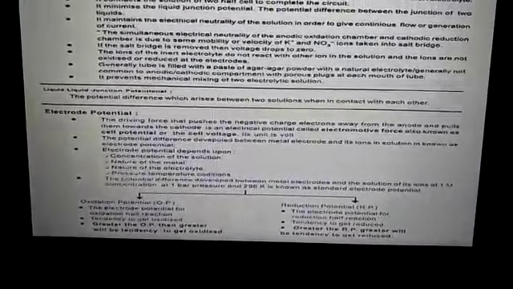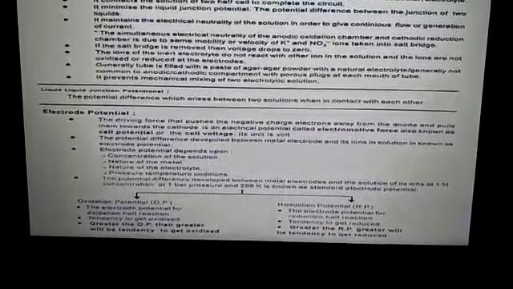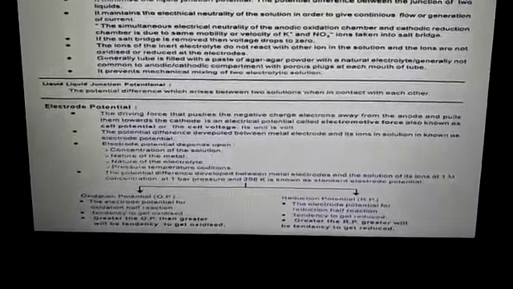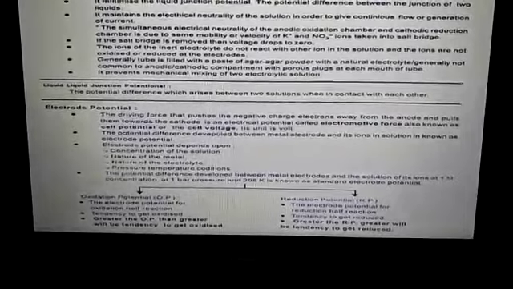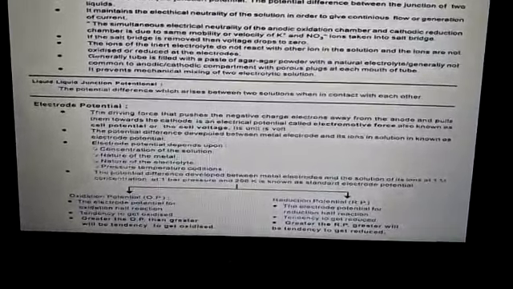Now, the electrode potential is the driving force that pushes the negatively charged electrons away from the anode and pulls them toward the cathode. This electrical potential is called electromotive force, also known as the EMF of the cell voltage. The potential difference developed between the metal electrode and its ion in the solution is known as electrode potential. This electrode potential depends upon: one, the concentration of the solution, the nature of the metal, the nature of the electrolyte, and the temperature and pressure conditions.